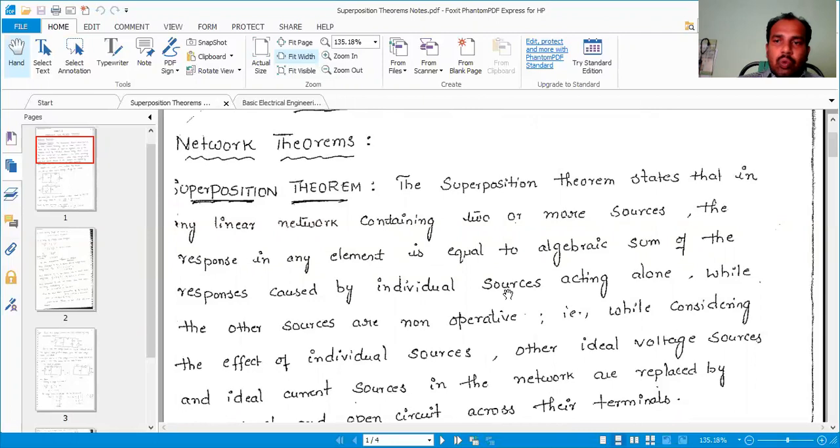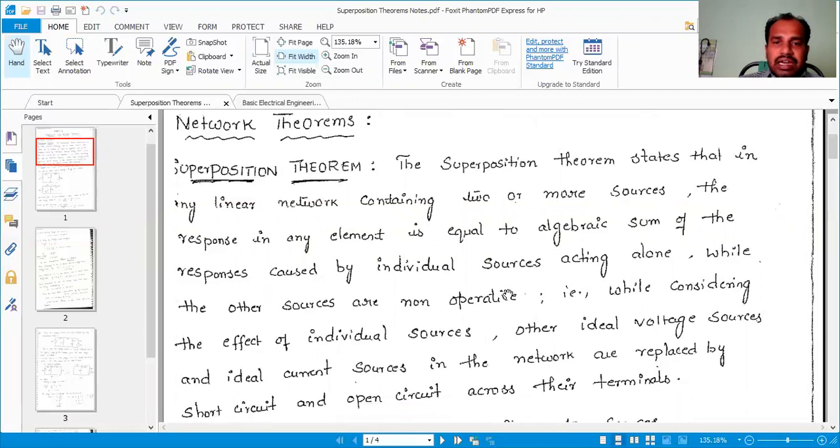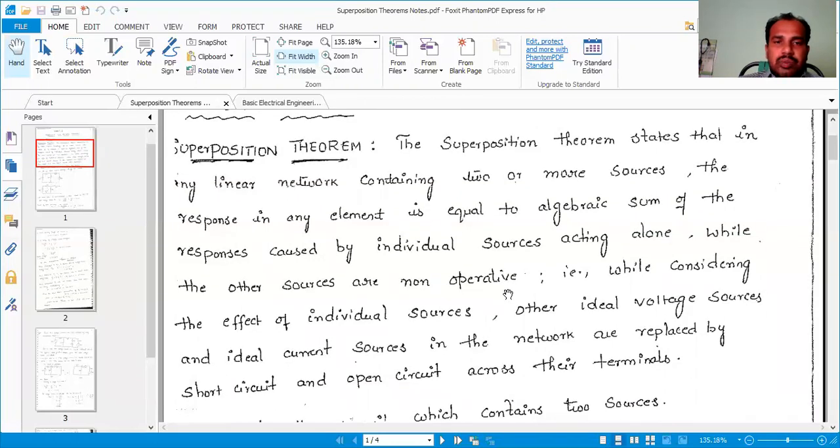That is, while considering the effect of individual sources, the other ideal voltage sources and ideal current sources in the network are replaced by a short circuit and an open circuit across the terminals. The voltage sources are replaced by a short circuit and current sources by an open circuit. The superposition theorem is applicable for linear and bilateral networks containing two or more sources, voltage sources or current sources.